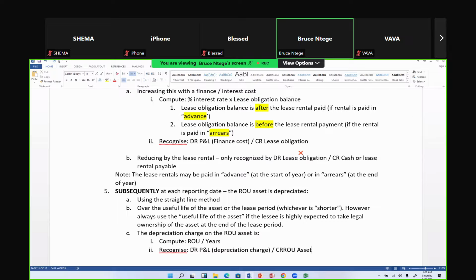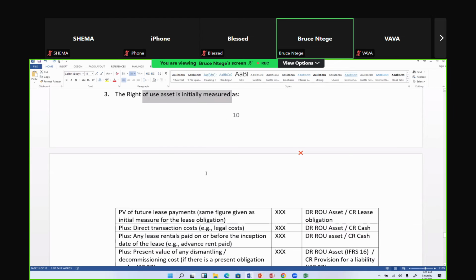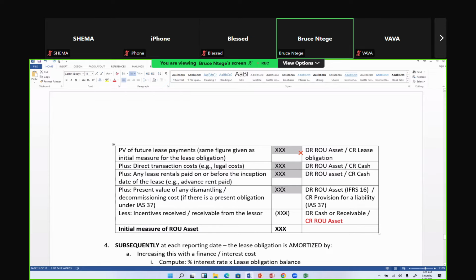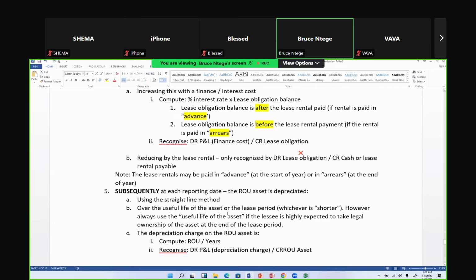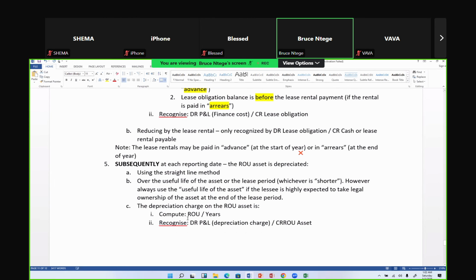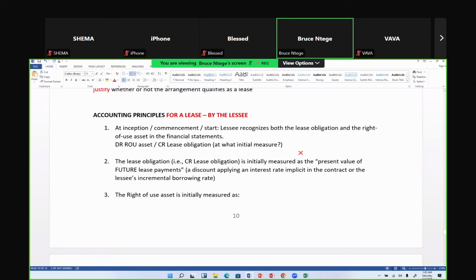In this number 5, do you realize that when you did number 3, where you initially measured the right of use asset, it was hard work. When it came to subsequently remeasuring that asset, it was easy. It was just that calculation. Yet for the lease obligation, in number 2 initially, it was very easy, just getting the present value of the future lease payments. Maybe the difficult thing was to apply the discount rate to the future lease rentals, but that's easy.